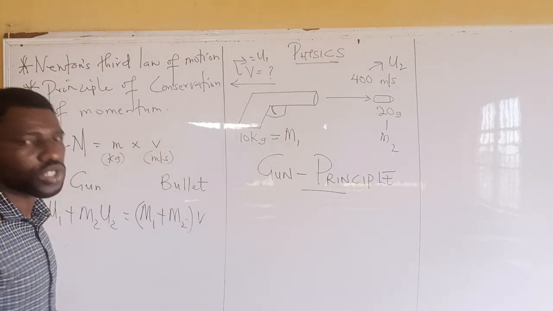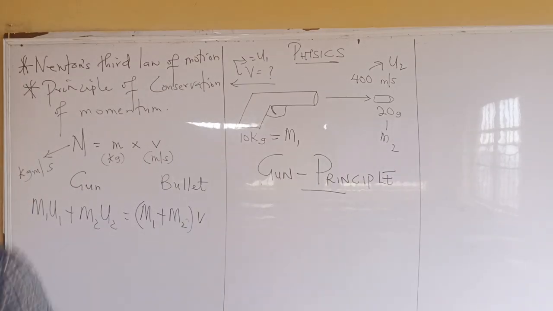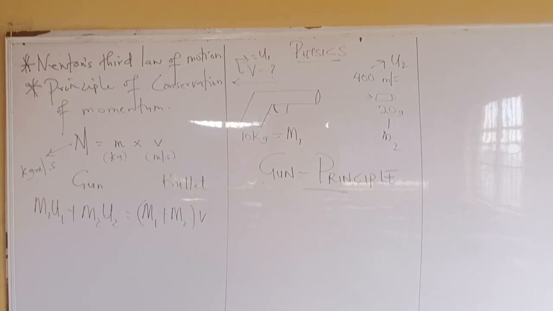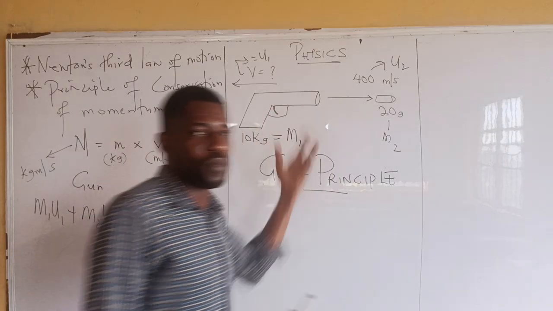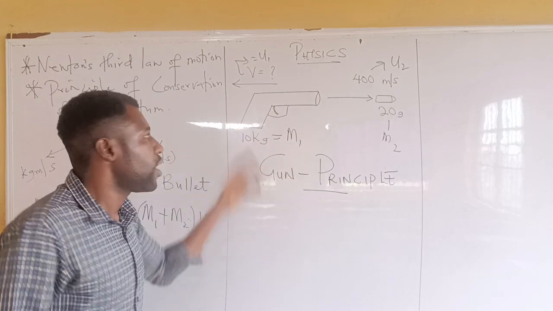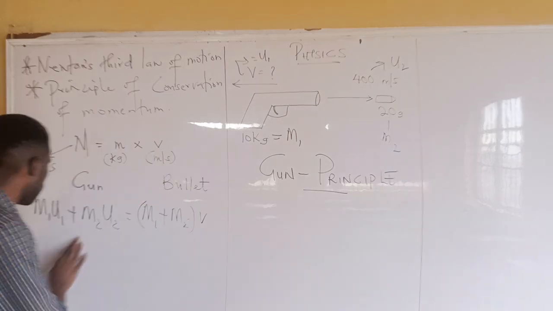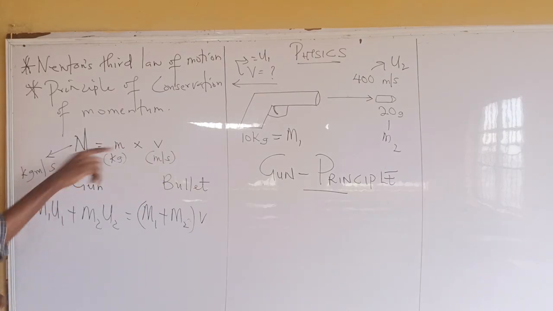Quickly, how do we solve this question? From here, M1 is 10 kilograms.